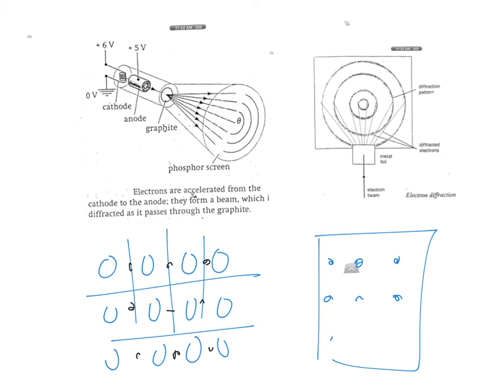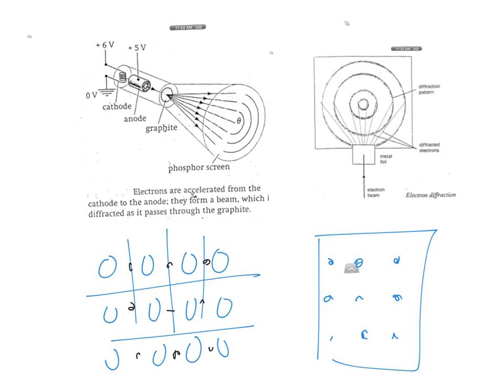If they behave as particles, they cannot spread. But if they can spread, they will form concentric circles like this. So what did they see? Obviously, concentric circles. So this proves that electrons actually spread when they pass through the thin metal foil or thin graphite film, showing that electrons can be diffracted. So this shows that particles can also behave as waves.